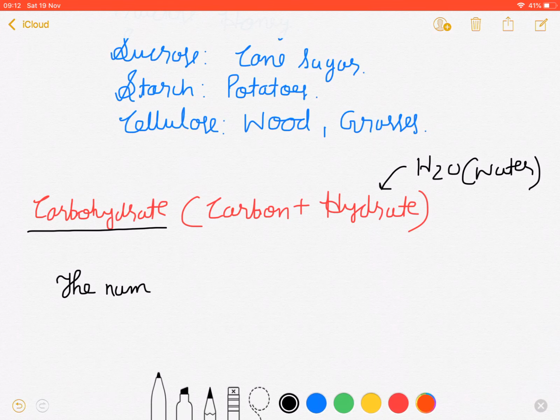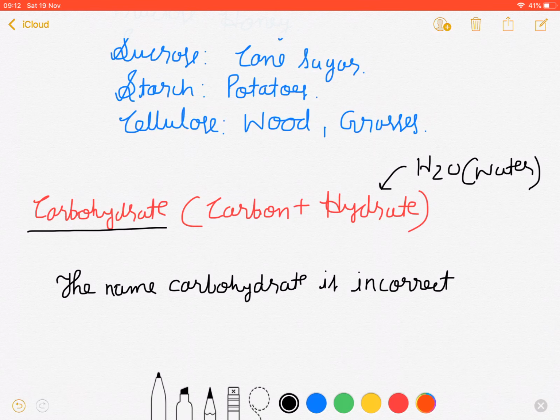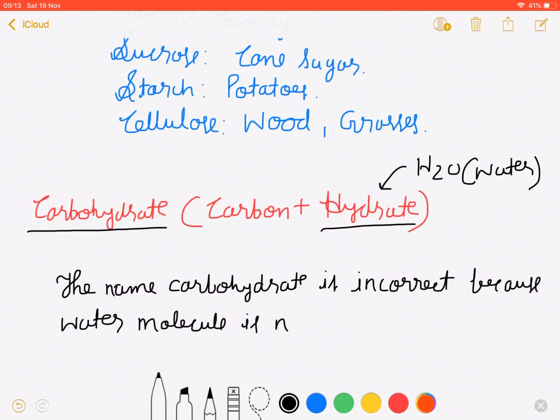The name carbohydrate is incorrect because the water molecule, that means hydrate molecule, is not found as such.